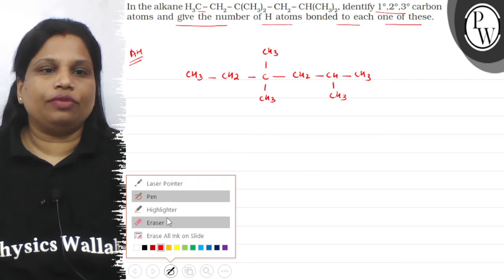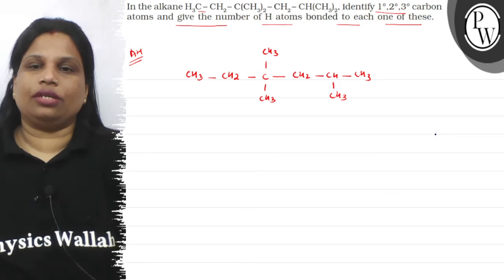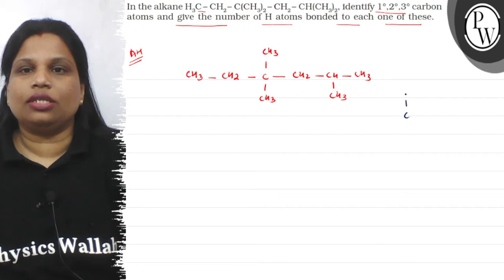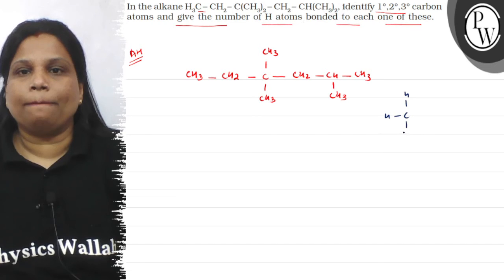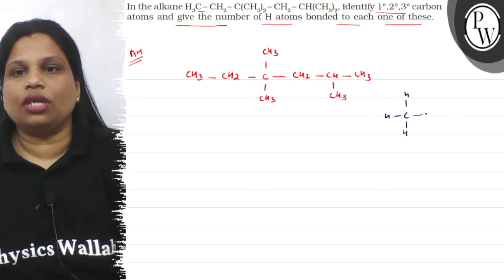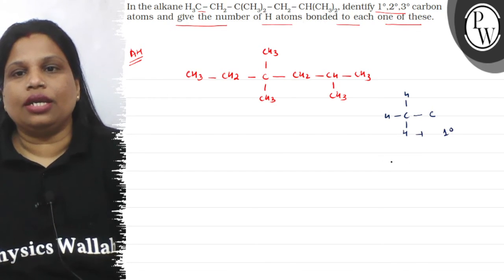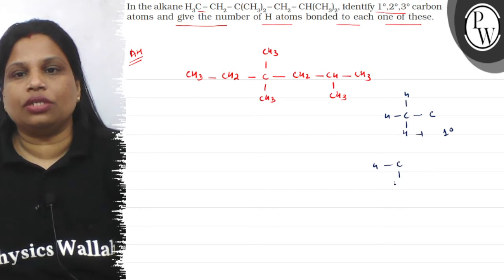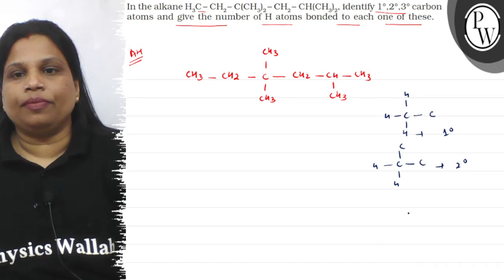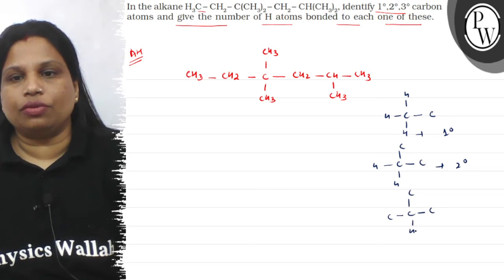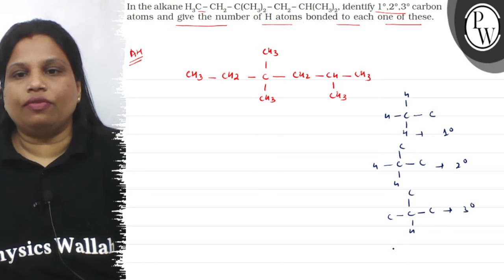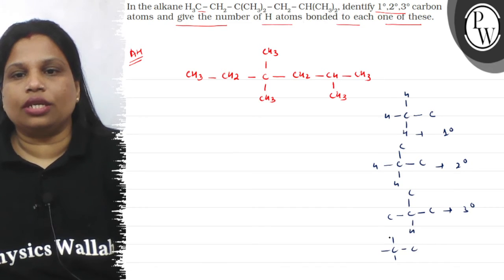So children, you know which carbons are called primary, secondary and tertiary. When the carbon is having 3 hydrogen and bonded to 1 carbon, then it is called primary. Okay, in secondary it has 2 hydrogens and bonded to 2 carbon, this is called secondary, and tertiary is bonded to 3 carbon and 1 hydrogen. And when it is bonded to all the carbons and there is no hydrogen, then it is called quaternary.